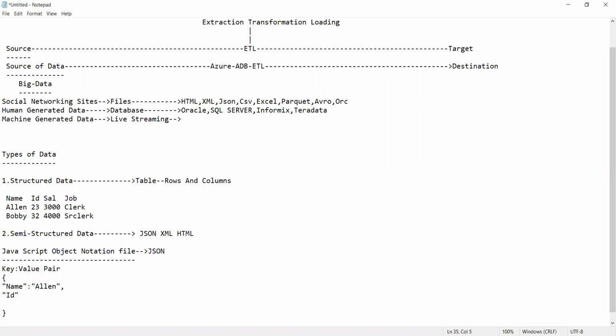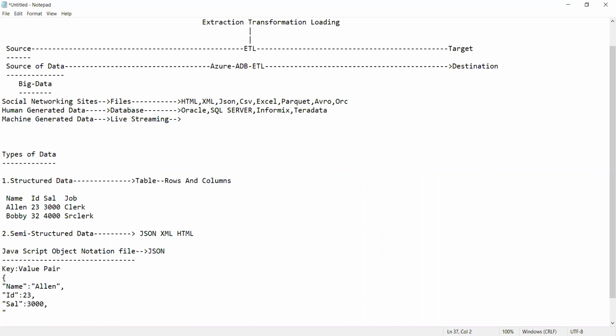So again, the ID is the second one. And now what is the value you have? 23 is the value. It will not be placed under quotes. Comma. Again, you have salary. The salary is 3,000, comma. Again, you have what?